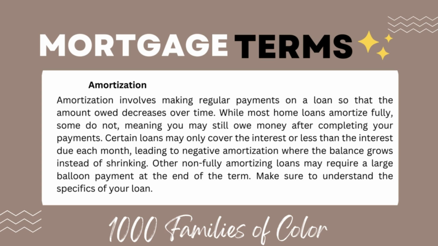Certain loans may only cover the interest or less than the interest due each month, leading to negative amortization, where the balance grows instead of shrinking. Other non-fully amortized loans may require a large balloon payment at the end of the term. Make sure to understand the specifics of your loan.